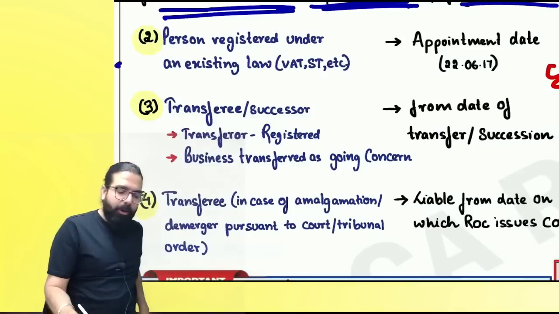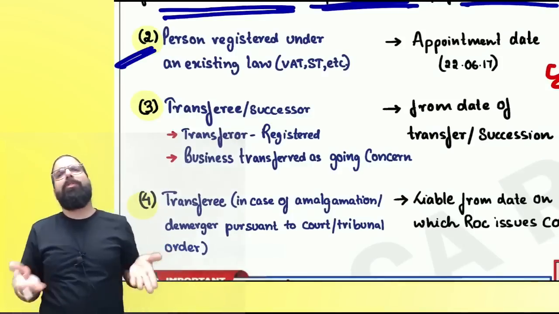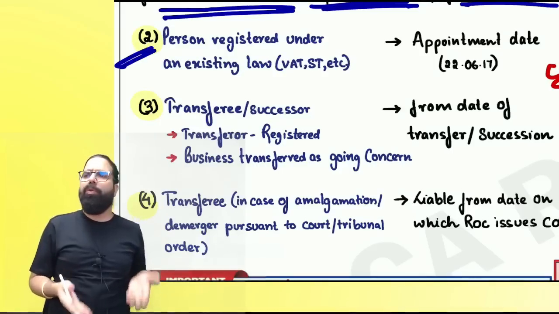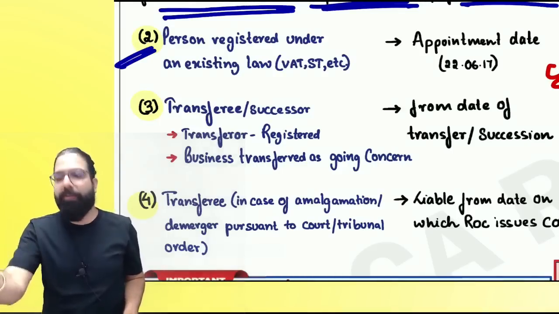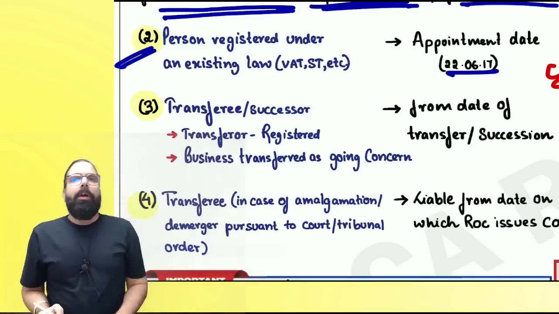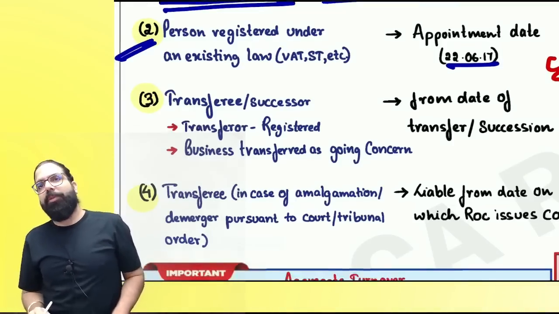The next one is section number 22. Sir, if you had old registration, you can shift to GST. That was told by section number 22, on the appointment date. Now, GST registration provisions were effective from 22nd June 2017, and hence that was the appointment date for the purpose of registration provisions.